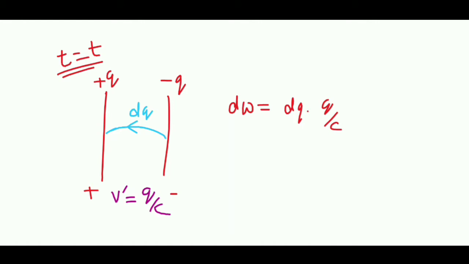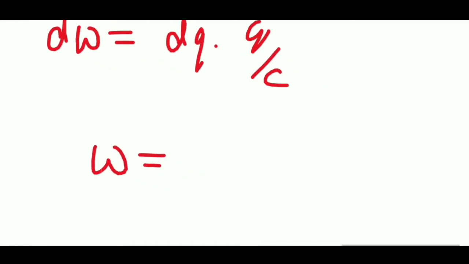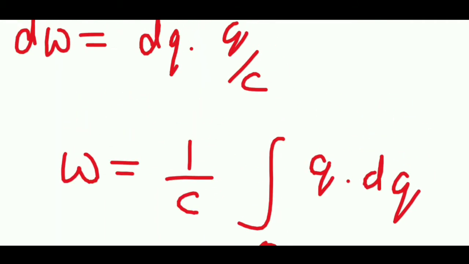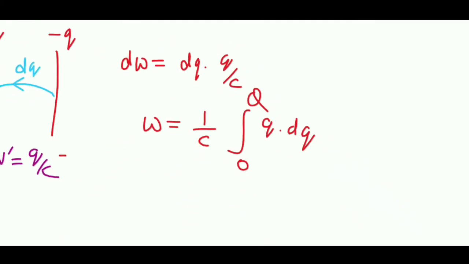So for this situation, the small work done will be dq into q by c. If we want to find out total work done, we simply have to integrate this term. This 1 by c will be constant, so it will come out, q multiplied by dq. Initially the charge was 0. Finally the charge has become plus q, this total capital Q. So if you integrate this, it will become q square by 2.